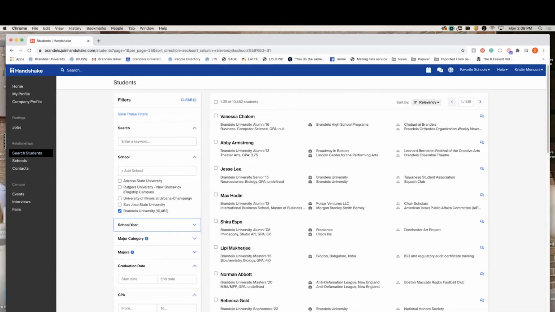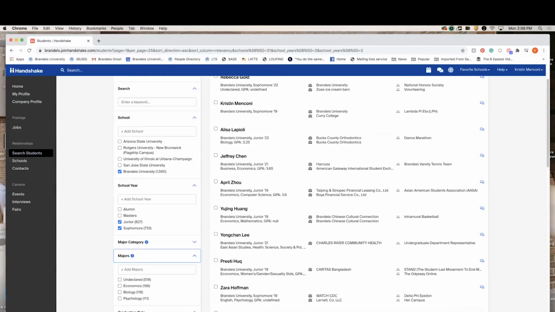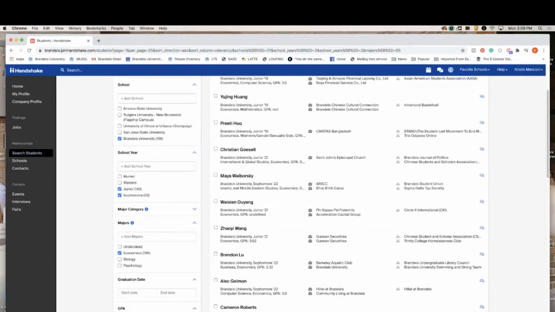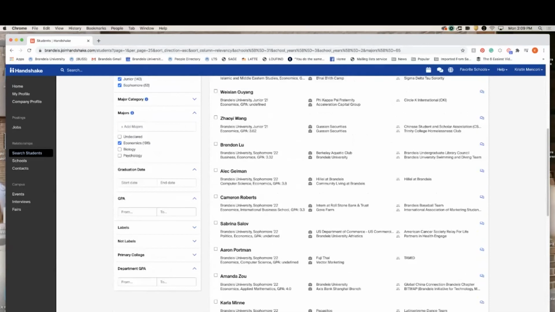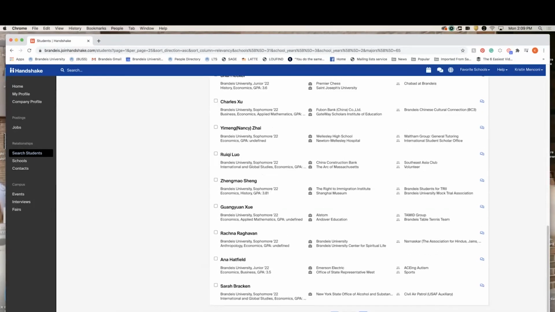Now you can break it down. If you're currently searching for juniors and sophomores that major in economics because you have an internship program, you can get really granular in terms of what you're looking for, and then search.